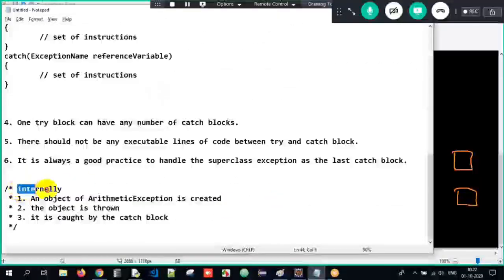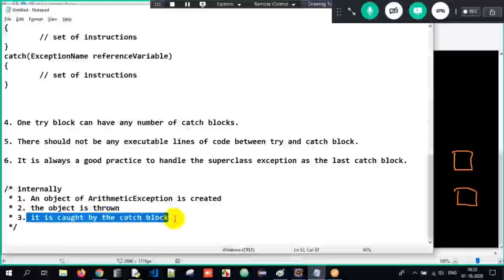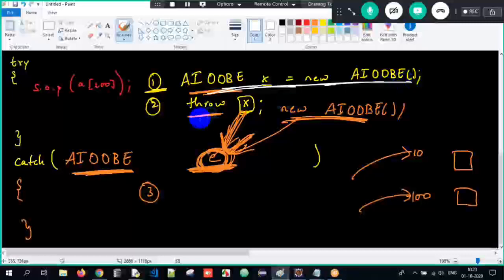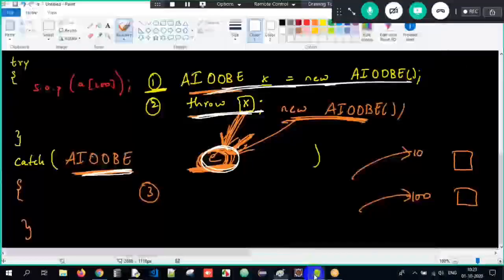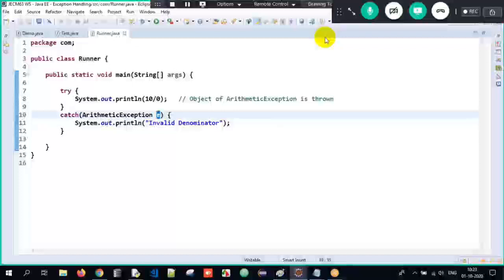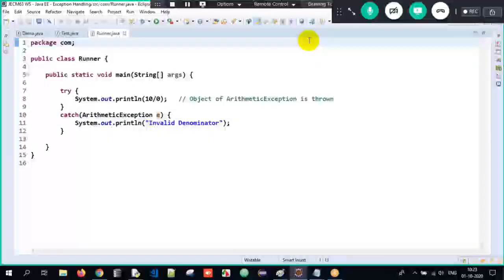So this is the internal working here. See, internally what will happen here? An object of arithmetic exception is created, the object is thrown, and it is caught by the catch block here. This is step number 3. An object of array index exception is created, the object is thrown, and that is caught by the catch block here with that respective reference. So this is what we are supposed to understand with respect to the internal working. Got it? So why this reference? This is one way, and there is one more way of answering as well, that I'll do later when I have to access those important methods.